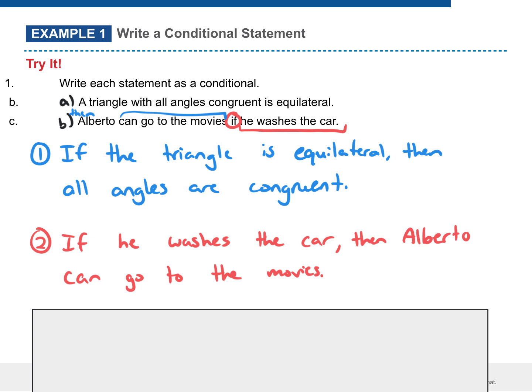Could I have flip-flopped B? Could I say, if Alberto can go to the movies, then he washes his car? No. It doesn't make as much sense. Okay, so if it already gives you the if in there, keep that as the if. Okay, don't try and mix and match.